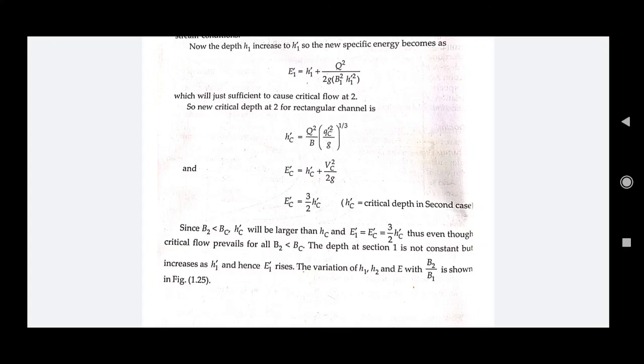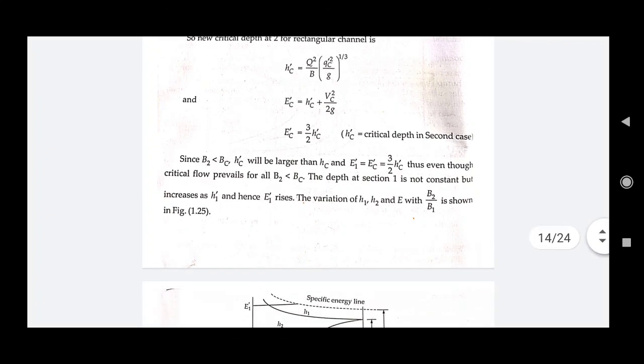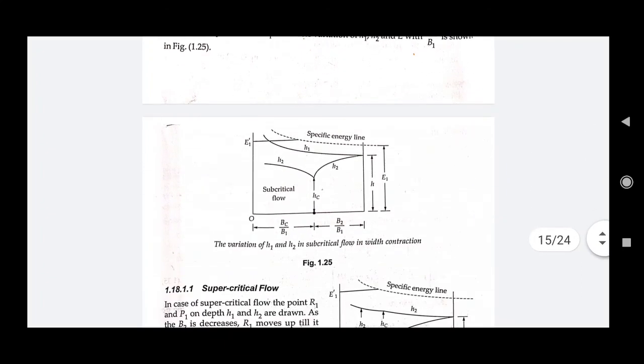And E1 dash is equal to EC dash, which is equal to 3 by 2 HC dash. Thus, even though critical flow prevails for all B2 less than BC, the depth at section 1 is not constant, but it increases as H1 dash, and hence E1 dash rises. With every rising value of H1 dash, E1 dash will keep on rising. This variation of H1, H2 and E with B2 by B1 can be shown in this figure, right?